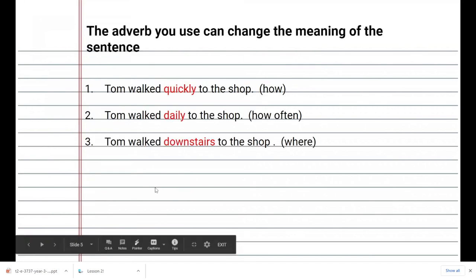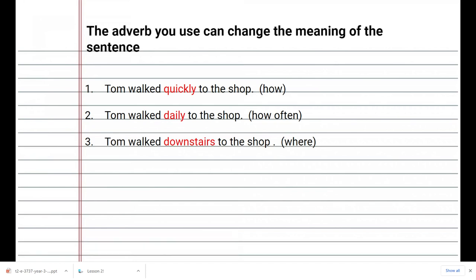This is an example showing you how the adverb you use changes the meaning of the sentence. So, how did Tom walk to the shop? He walked quickly. Or how often did Tom walk to the shop? He walked daily to the shop. Or where did he go to the shop? Tom walked downstairs to the shop. So as you can see, the adverbs you choose change the meaning of the sentence. And you need to think about, are you talking about how, or how often, or where?